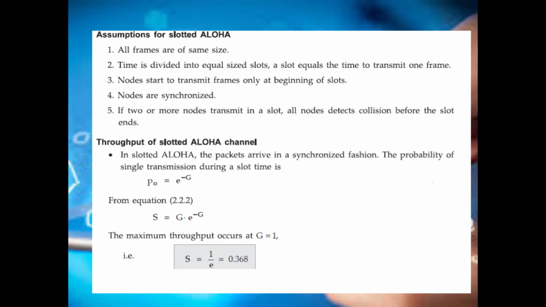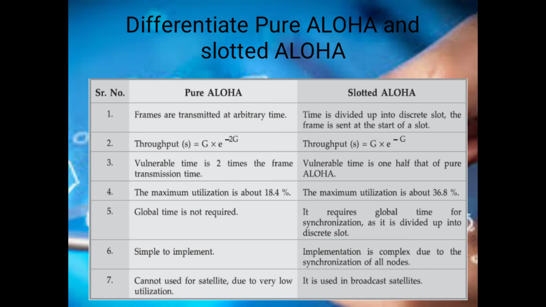The assumptions of slotted Aloha are: time is divided into equal size slots, all the frames are of the same size, nodes are synchronized, and if two or more nodes transmit in a slot, there is a possibility of collision. The throughput of slotted Aloha is given by S is equal to G into e to the power of minus G, where G is the traffic, and the maximum throughput at G equal to 1 is S equal to 1 by e, which is 0.368. The throughput of slotted Aloha is twice that of pure Aloha. And this is the difference, as I have mentioned earlier.